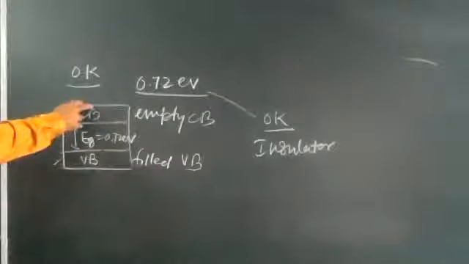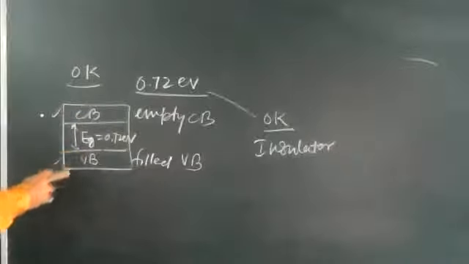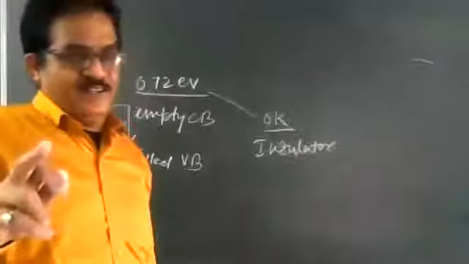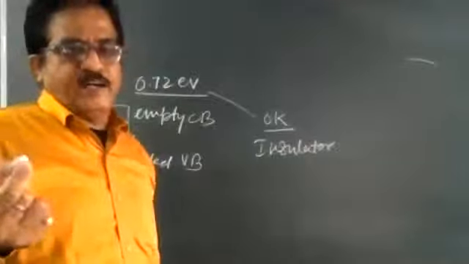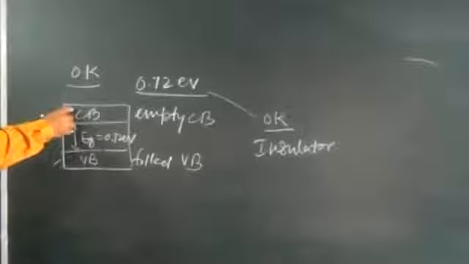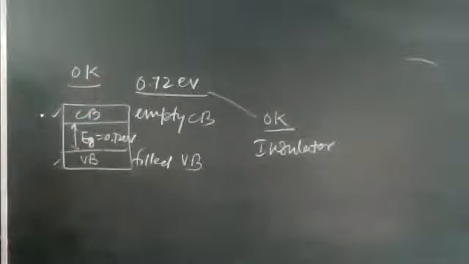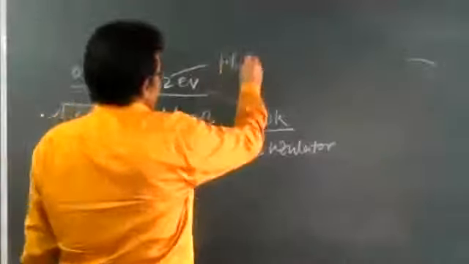Conduction is possible when some electrons break their covalent bonds, become free and go to the conduction band. When you apply an electric field, the covalent bonds will break and some electrons will become free and go there. Okay, so for germanium crystal the gap is 0.72 electron volt and for silicon crystal it is 1.1 electron volt.